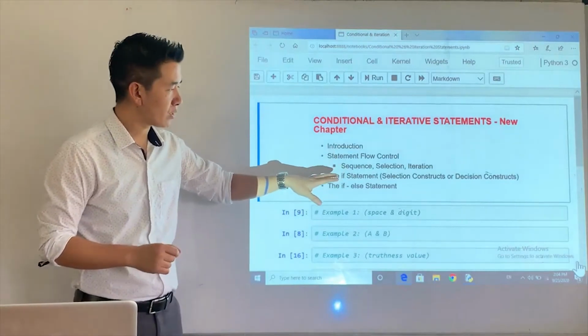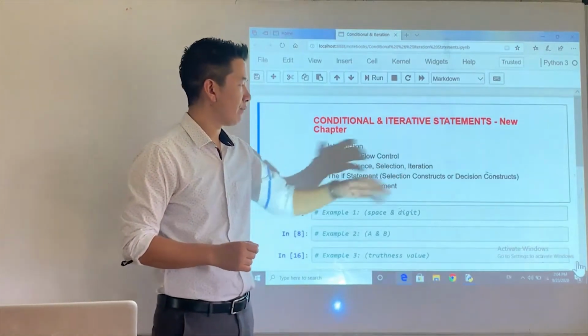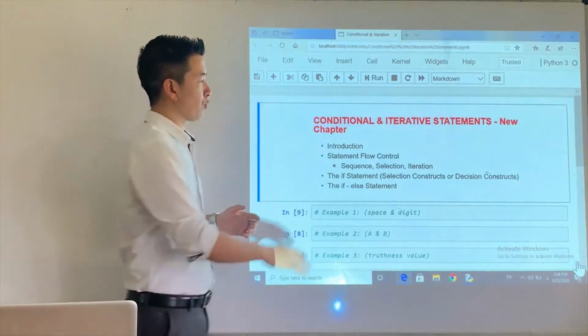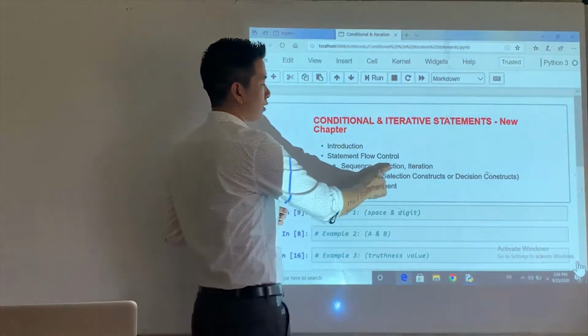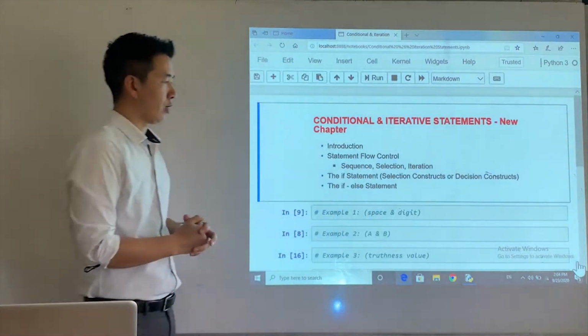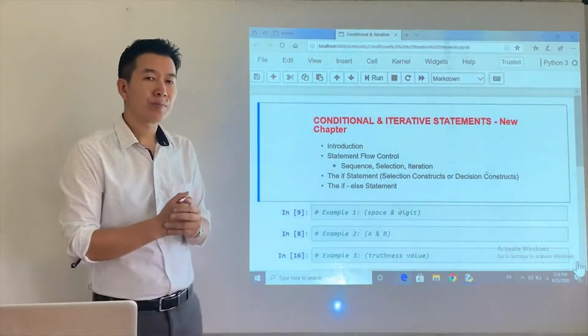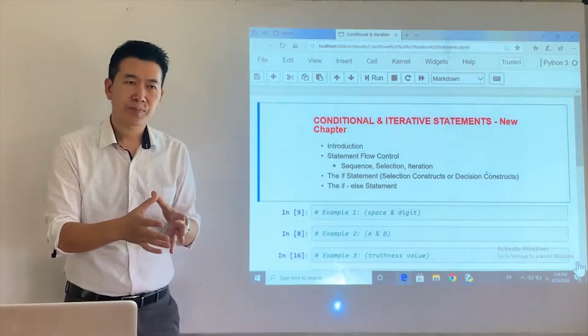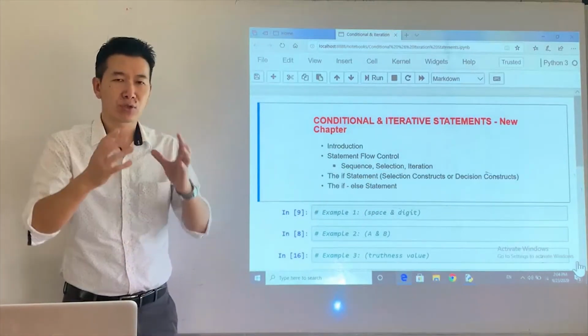The first one is the sequence, and then you have the selection, and then finally you have the iteration. Like I said, in this particular chapter, we are going to focus largely on selection and iteration. Okay? So in order to implement the selection construct, now when I say construct, I'm talking about the structure.